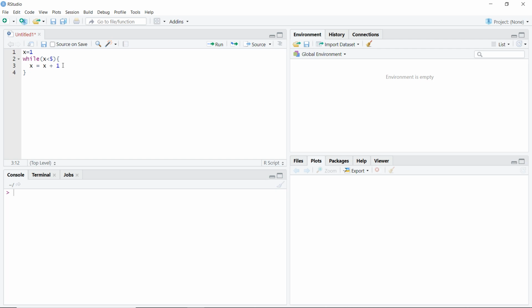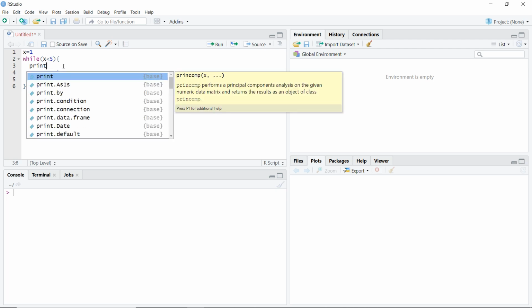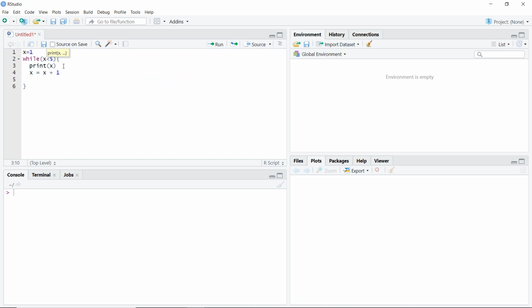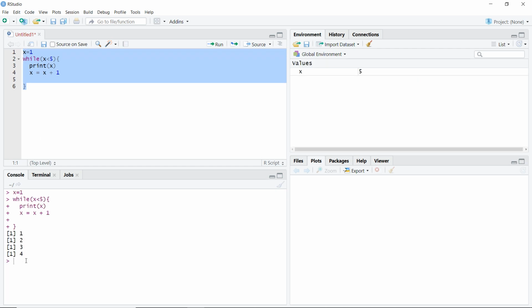We should have some value that is always changing. Otherwise the while loop will end up in an infinite loop and it will never end. So here, x is equal to x plus 1, and let's say first I print my x and then increase the value. So I'll say print x, and then my x should increase. If I run this, you can see I'm getting 1 2 3 4.